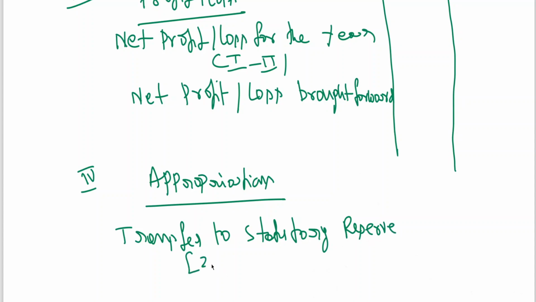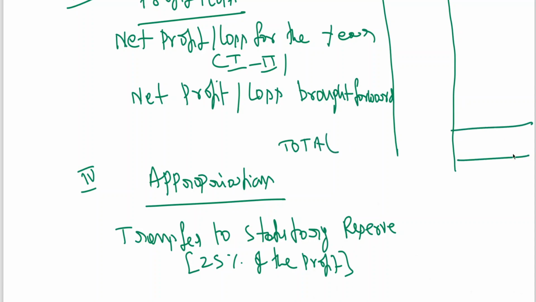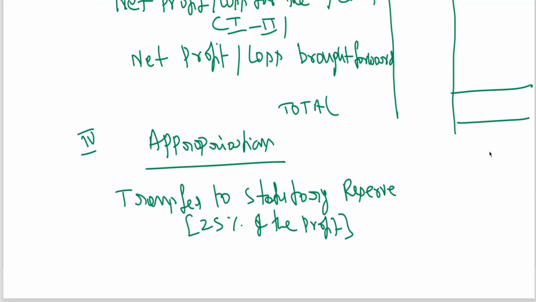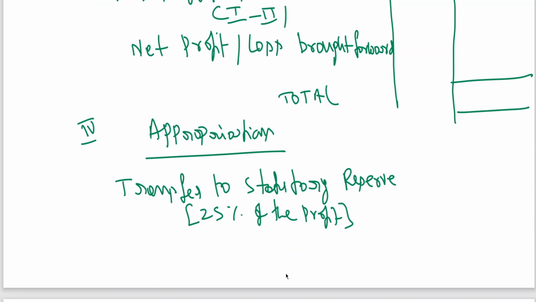As per the instruction we are doing it. If this 25% is not given, we could have gone for 20%. 25% of the profits. Okay, then we'll come back to this later on.